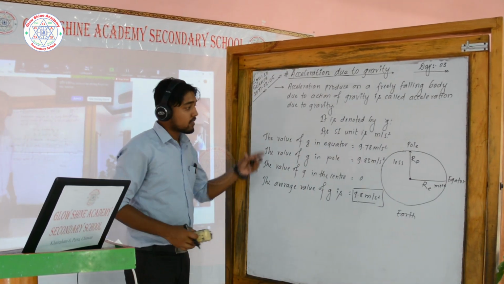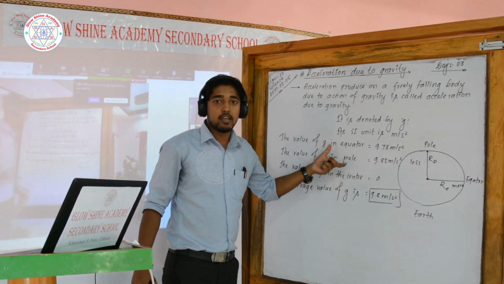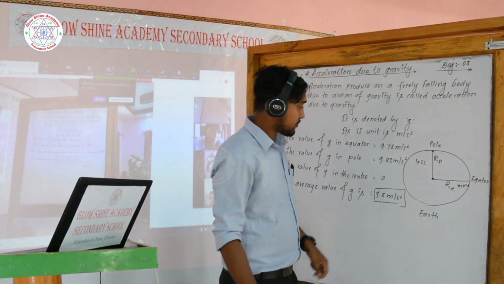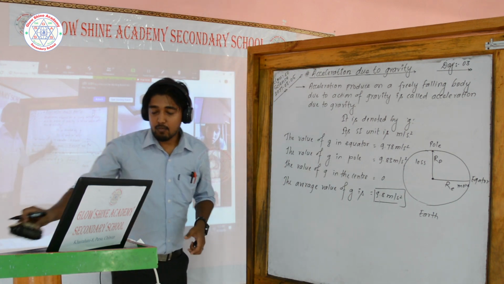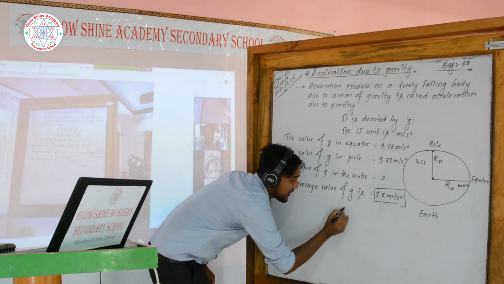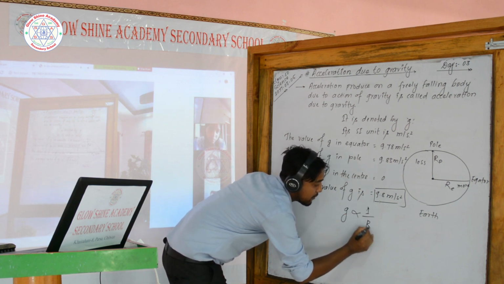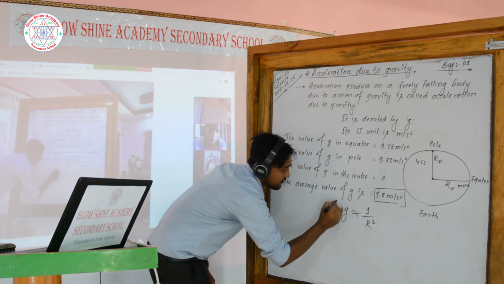Now students, I think you can see properly here on the board. Now please, if you have any queries, then you can ask me or you can copy it down. Now I am going to derive one relation. Look at here. Just look at me carefully. g is inversely proportional to 1 by r square. You must know this relation.